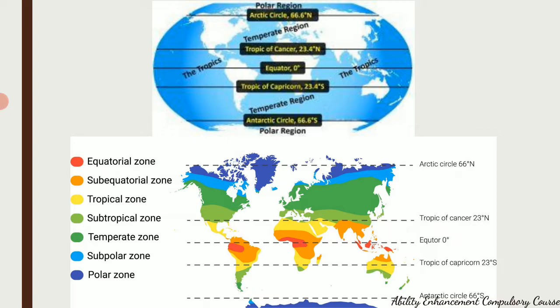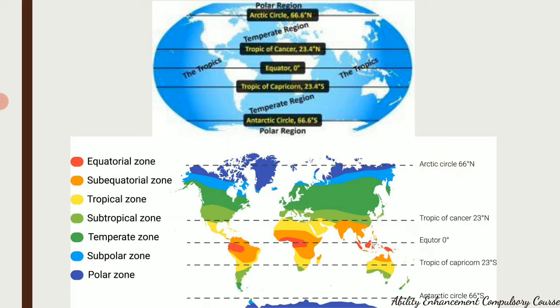Beyond these latitudes, what we find is called the temperate region. So, temperate region is beyond the Tropic of Cancer and beyond the Tropic of Capricorn. In between the tropical and the temperate zones, the zone of transition is called the subtropical zone. So you can see here, this is the subtropical zone, which is present as a zone of transition between the tropical and the temperate zones. And at the far ends, we have the polar zone. So we have polar zones at the Antarctic and the Arctic regions.